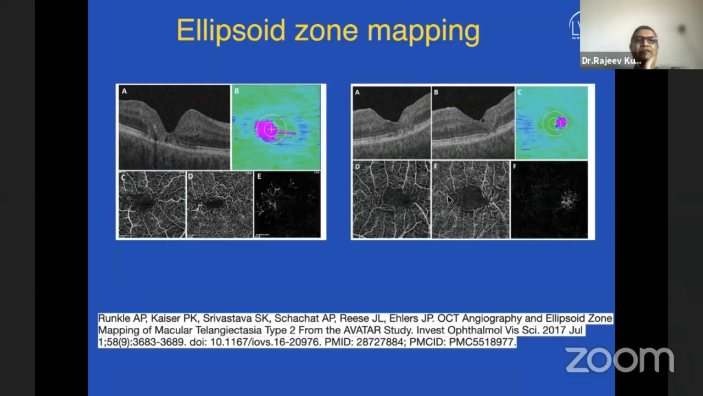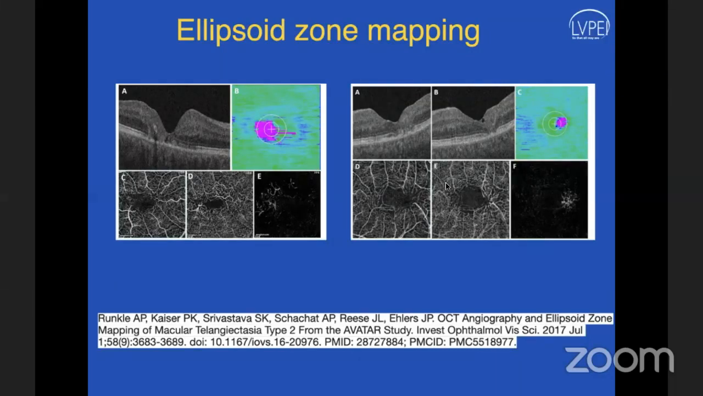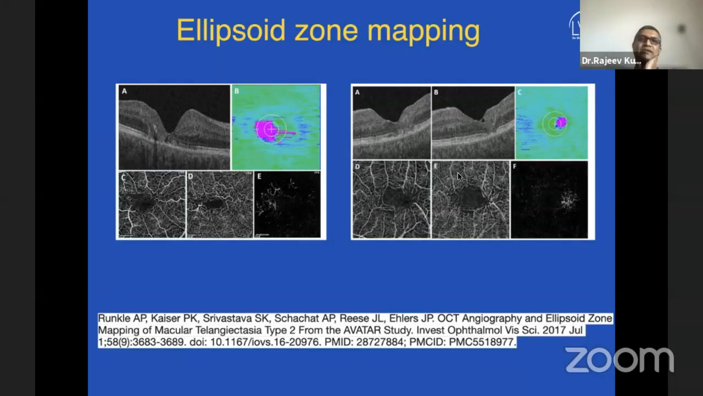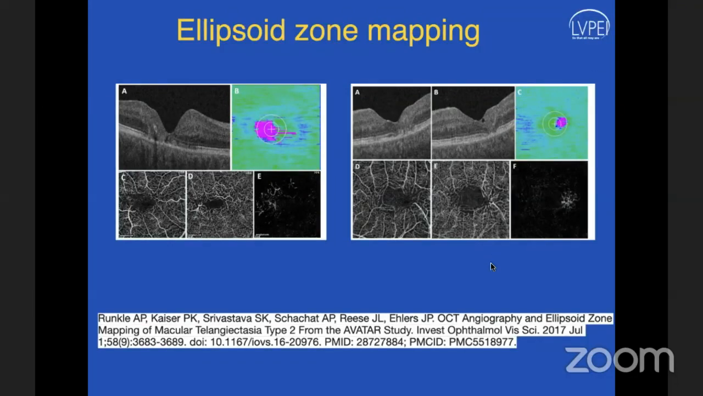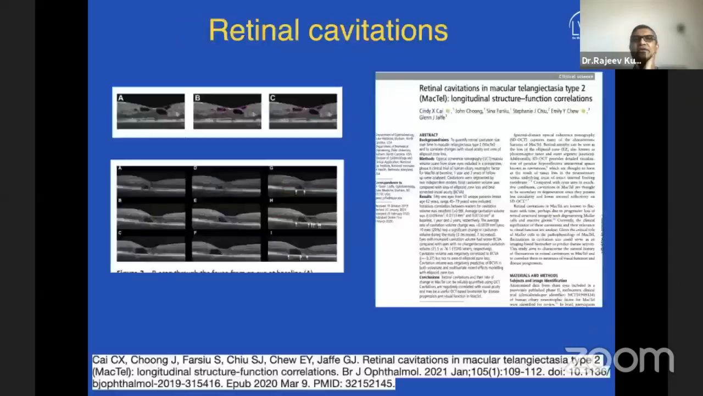Even in this, they ended up saying that the ellipsoid zone loss mapping is the one which is going to predict the visual prognosis for these patients. And this is the one which we might want to use in any of the future studies, whether we can predict the progress of the disease. So at this point of time, ellipsoid zone mapping is one which can help.